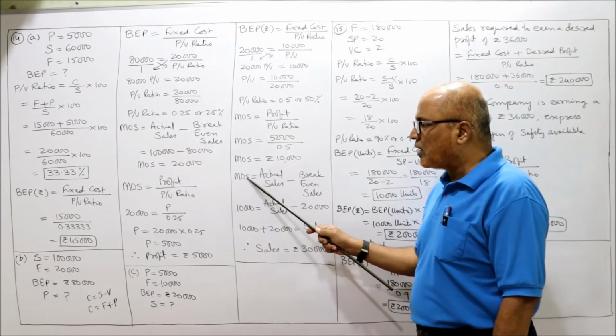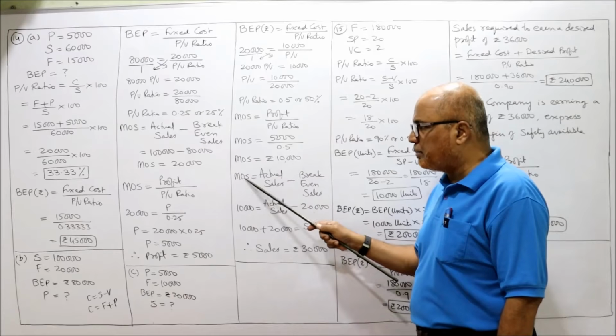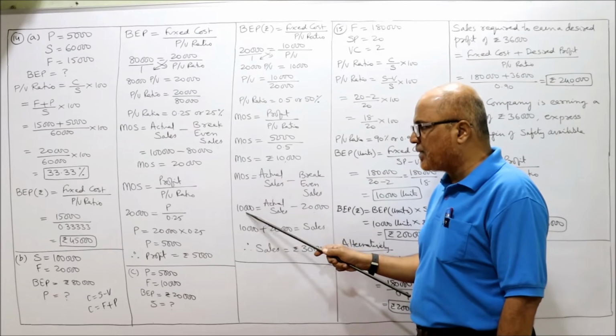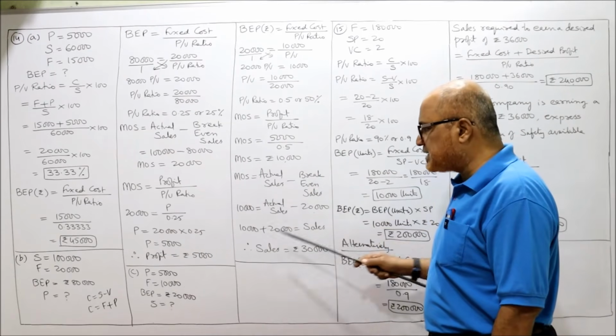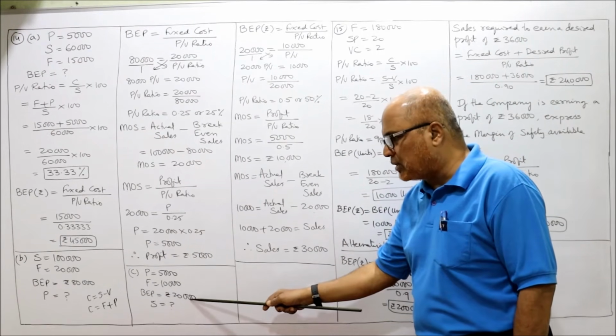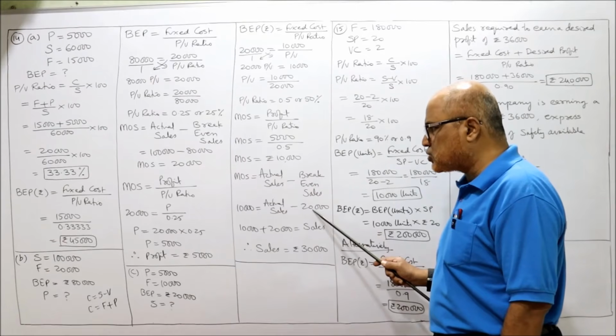So MOS already we have calculated 10,000. So in place of MOS I am writing 10,000. Actual sales we don't have, we have to find out. Minus break-even sales are given in the problem. BEP 20,000. So in place of break-even sales, 20,000.